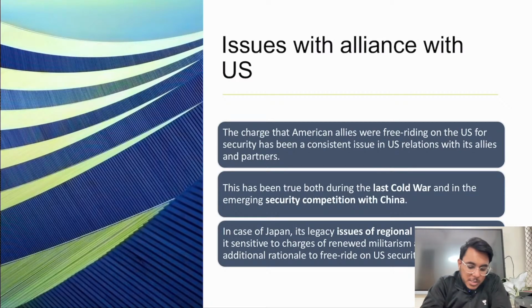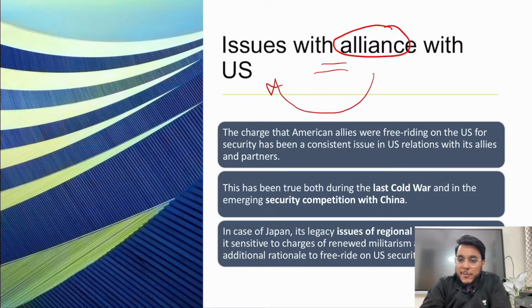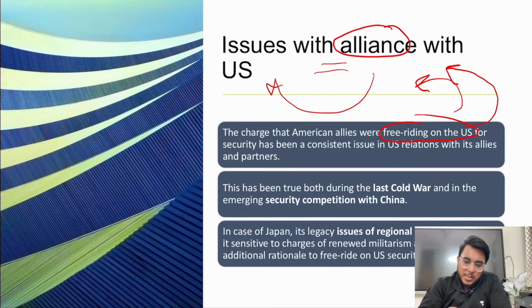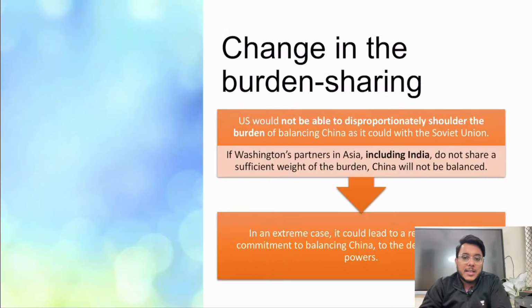Then, in the past, whenever alliances and groupings have been made, there have been issues with that. For example, guys, there is a charge that American allies are free riding on the USA, particularly Japan. It has been alleged that Japan is using the USA for its own advantages, and this allegation has been there in the past as well. In the case of Japan, given its legacy issues of regional imperialism, it has been said that free riding is happening.